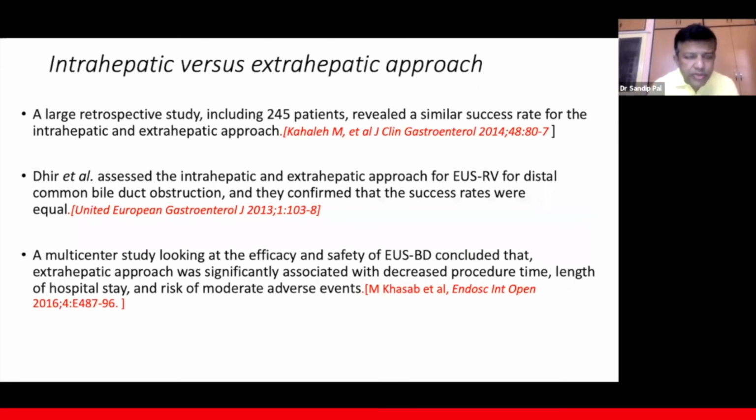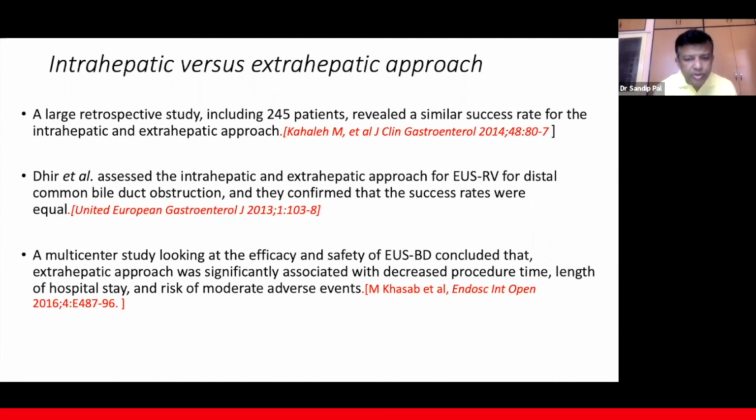Now, there are a few studies which compare this intrahepatic versus extrahepatic approach. Michael Kalla et al. had a large retrospective study, including 245 patients, which revealed a similar success rate for the intrahepatic and extrahepatic approach. And Vinay Dhir et al. assessed the intrahepatic and extrahepatic approach for US rendezvous for distal common bile duct obstruction, and they confirmed that the success rates were equal. And a multi-center study looking at the efficacy and safety of both US biliary drainage approaches concluded that the extrahepatic approach was significantly associated with decreased procedure time, length of hospital stay, and risk of moderate adverse events.